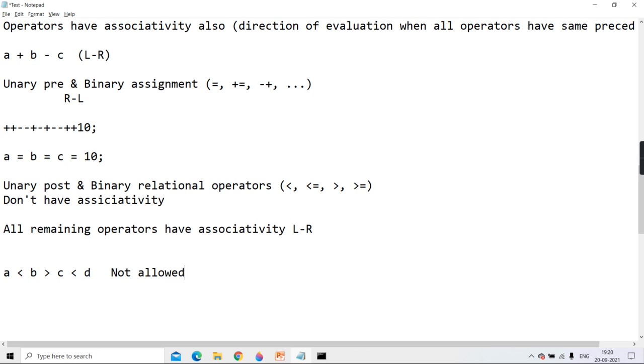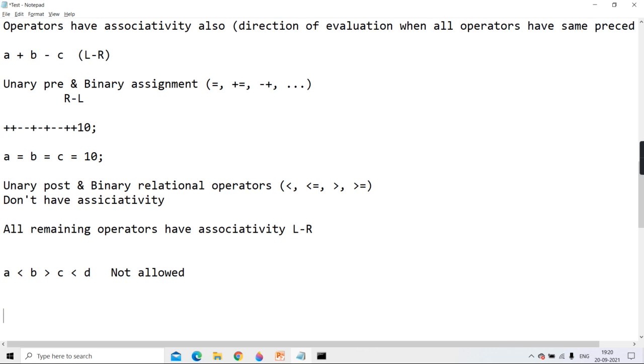You understanding, guys, what I'm trying to tell you? As such an operation is not allowed, how can it have associativity? You cannot take the order from left to right or right to left. And I told you all the remaining operators. Now, if I leave this one, which one? Unary pre and binary assignment have right to left. Post unary and binary relational have no associativity. And all the remaining will have left to right. You'll remember all this, yes or no, guys?